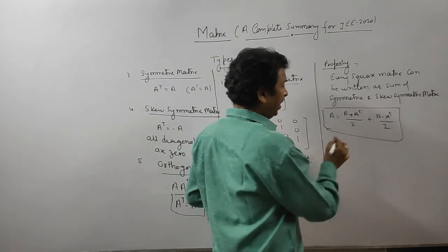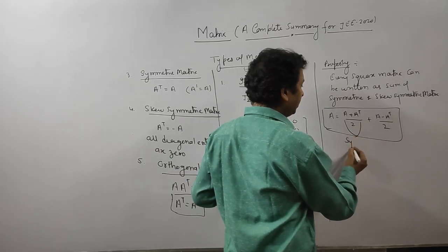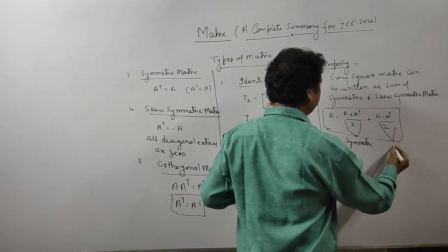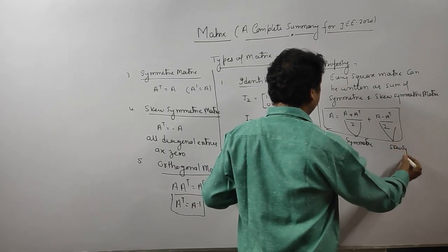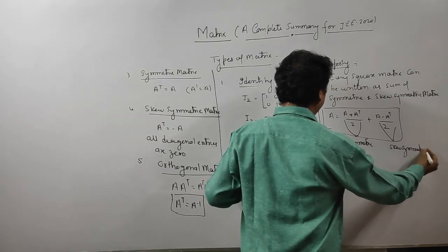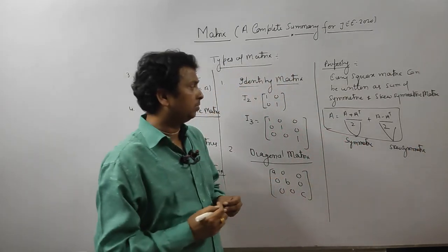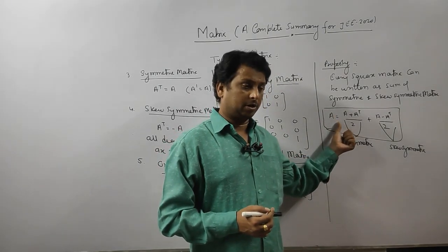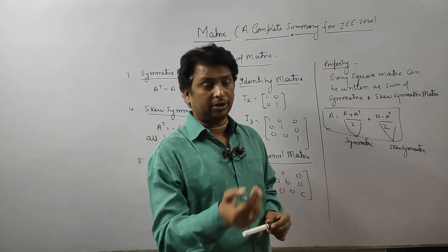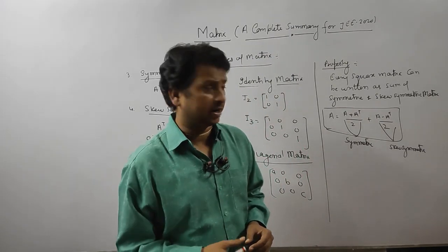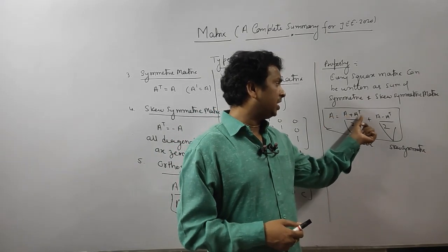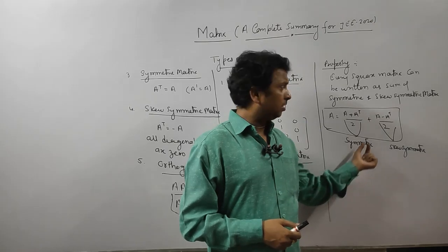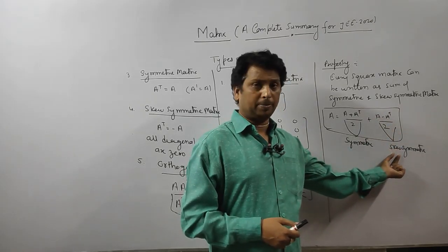The interesting fact here is that this part is known as symmetric, and this part is skew symmetric, which you can easily prove. So whenever a matrix A is given and they ask you to find the corresponding symmetric or skew symmetric matrix, then with A given, find A plus A transpose by 2. That part is known as the symmetric matrix part, and this part is known as the skew symmetric part.